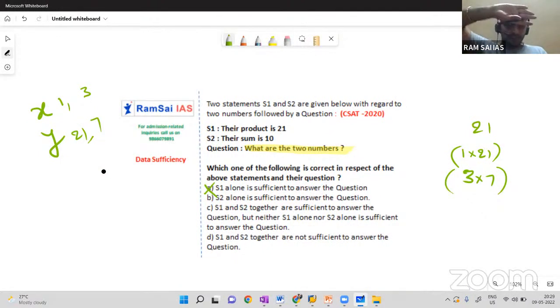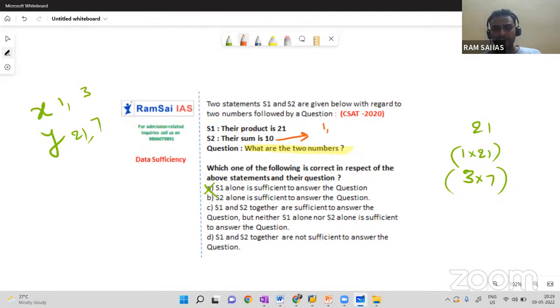Now let me close statement 1 and try to solve the question by using statement 2 alone. Their sum is 10. Here I don't know what is statement 1. We have to forget for some time. That is the reason we are closing it, right? Let me change the color. By using statement 2 alone, sum of two numbers is 10.